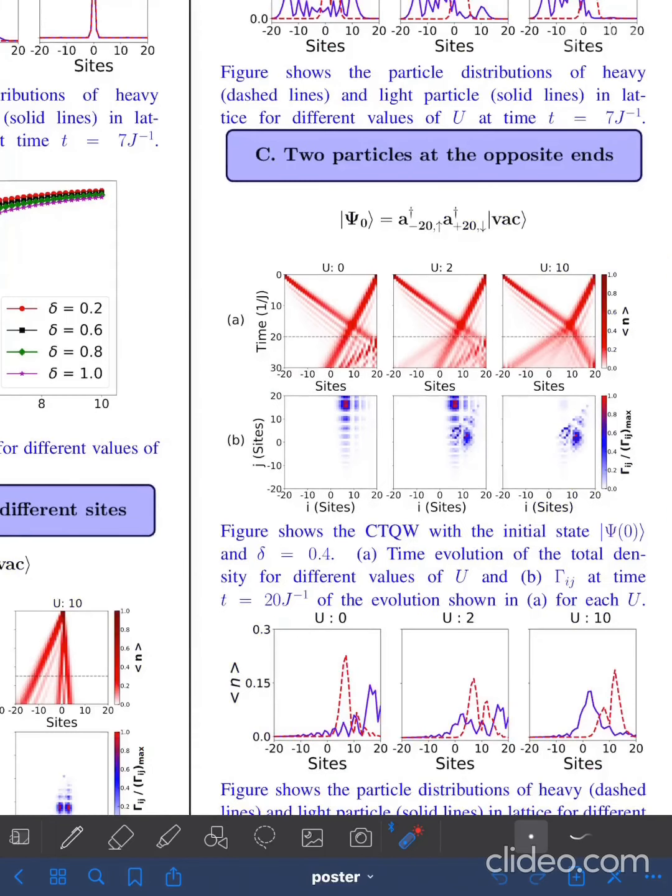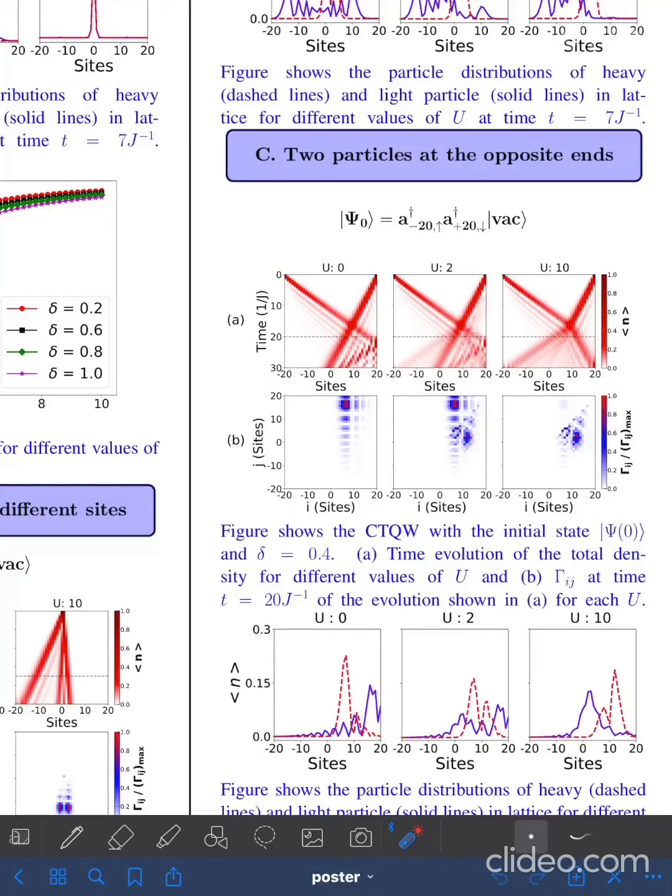When the two particles are placed at the opposite ends, it can be seen that when U is equal to 0, the two particles move independently and their wave functions transmit through each other without influencing the individual quantum walk. On the other hand, the onset of the interaction U leads to the reflection of both components by each other, reducing the transmission, which is different from the previous two cases.